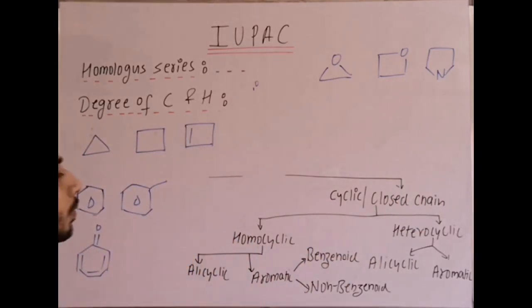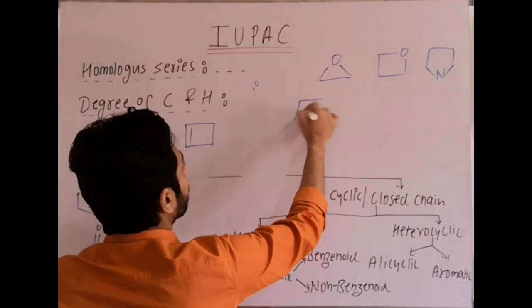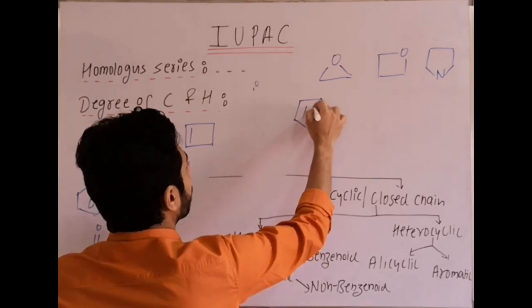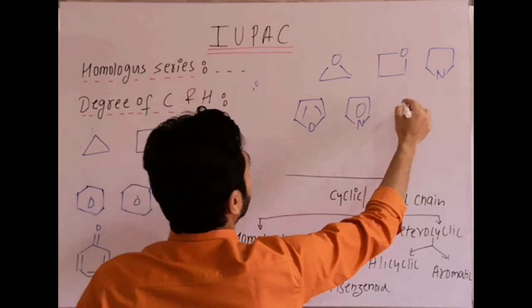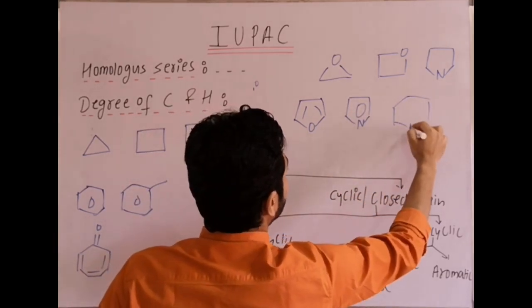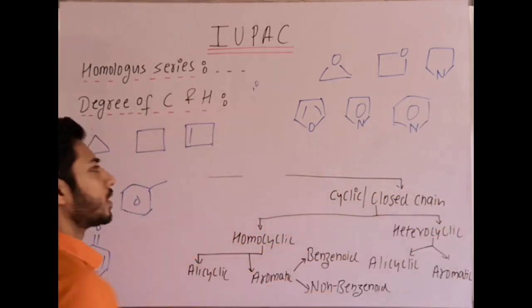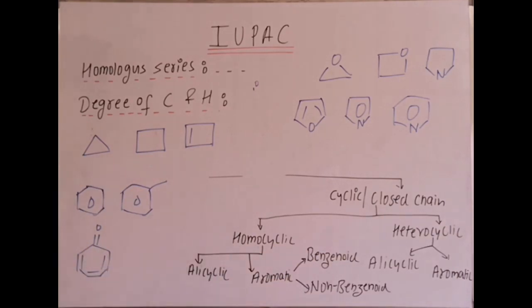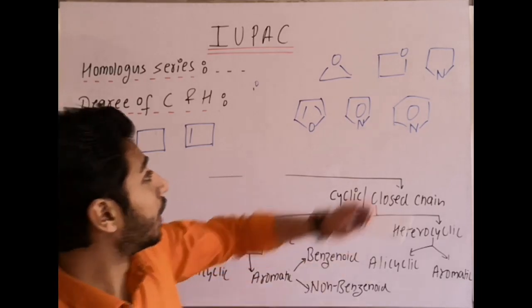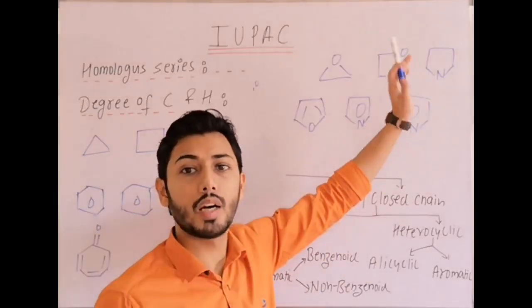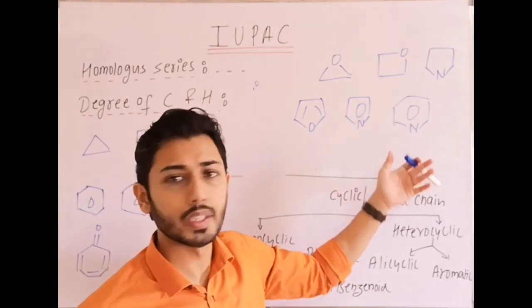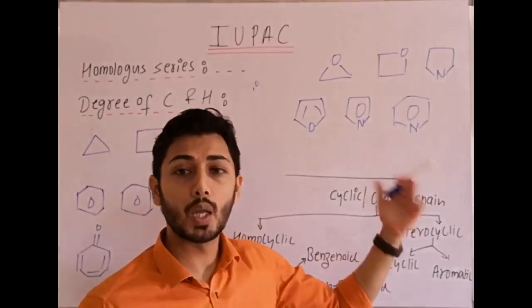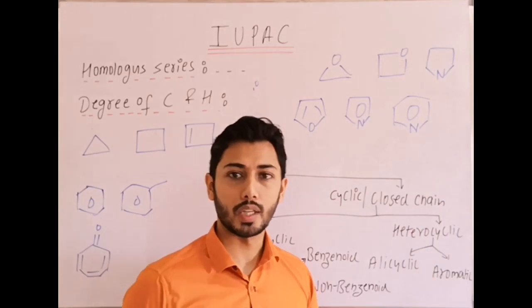In heterocyclic aromatic compounds, furan, pyrrole, pyridine. You can add more examples depending on the theory you get from other books. These are examples in which the ring is composed of carbon and some other element like oxygen, nitrogen, sulfur can also be present. These are aromatic rings and they are heterocyclic. Clear?